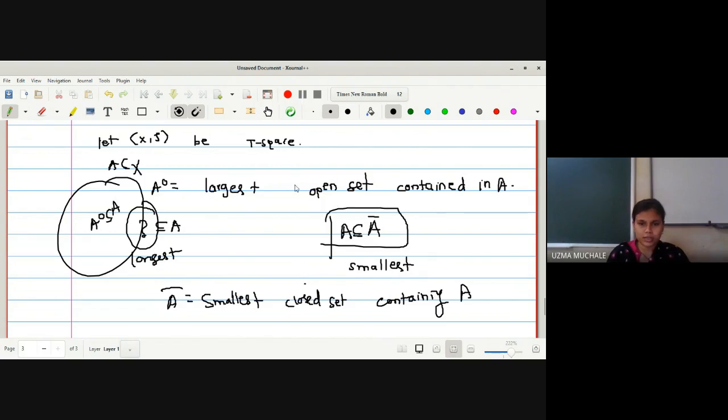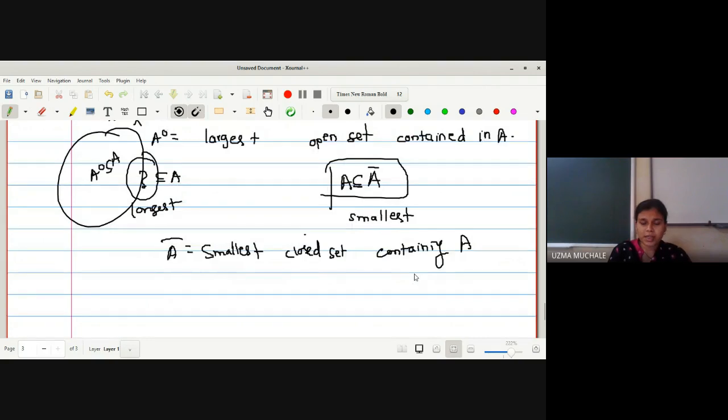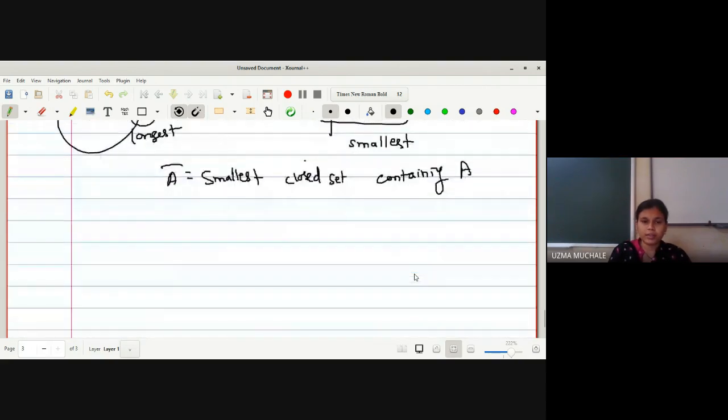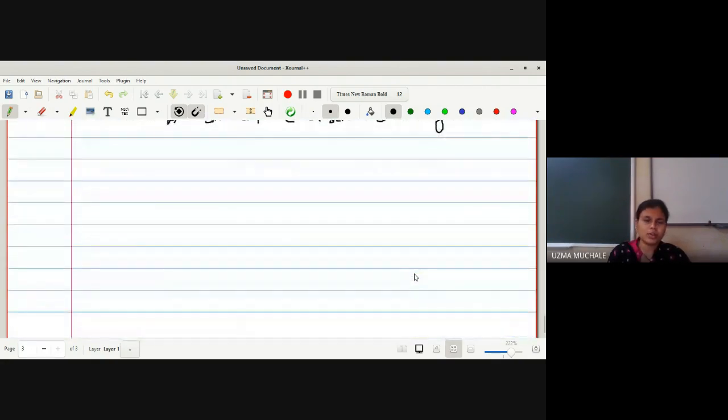Right, so largest open set contained in A. Interior is contained in A, but here A is contained in A bar. Here the word is largest, here it is smallest. So that's why I'm telling repeatedly that whenever you are going to study general topology or any paper, you should do the study by comparison.